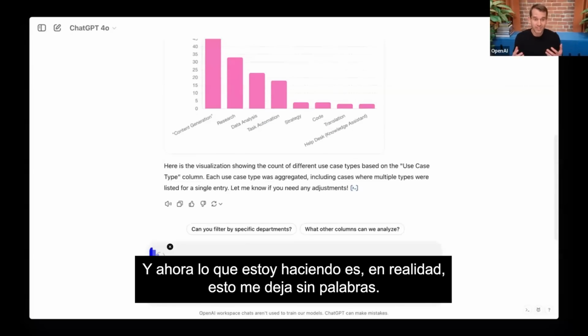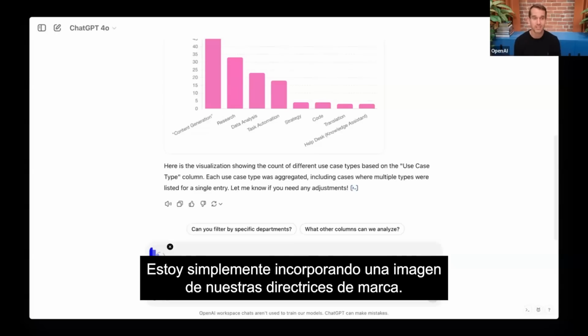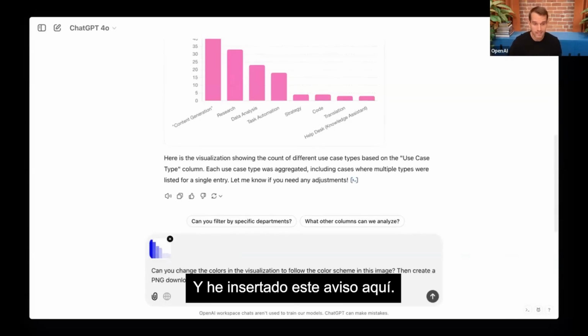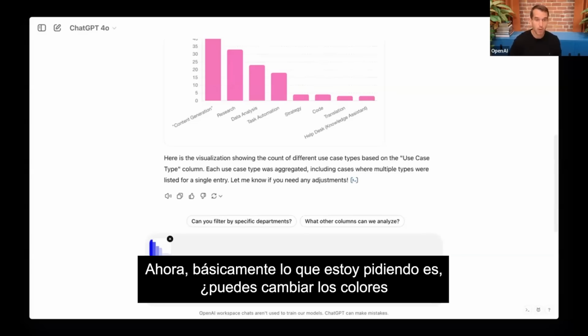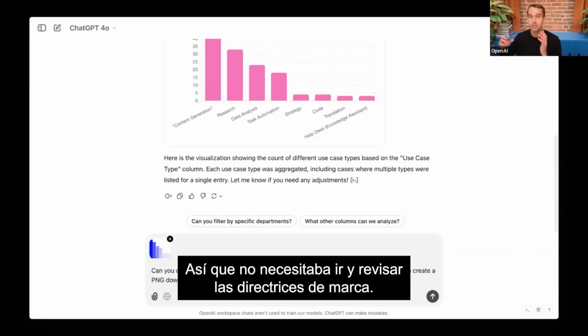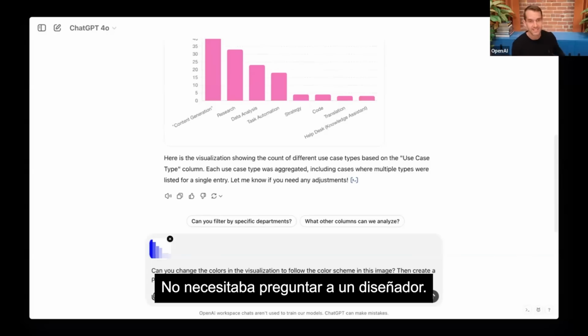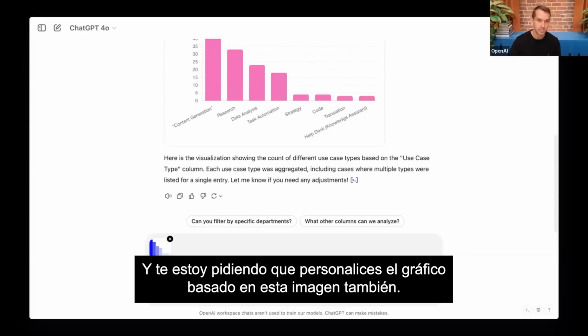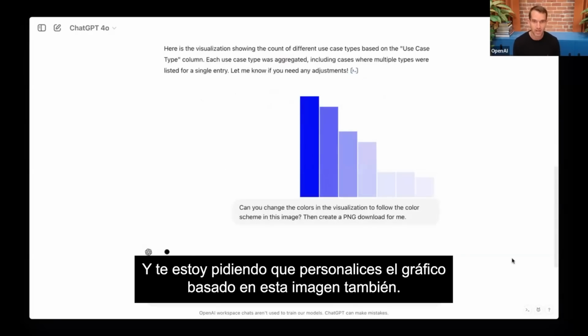And what I'm doing is actually, and this blows me away, I'm just going to bring in an image from our brand guidelines. And this is just a picture of our content. And I dropped this prompt in here. And basically what I'm asking is, can you change the colors in the visualization flow to the same color scheme in this image? So I didn't need to go and pull our brand guidelines. I didn't need to ask a designer. I just dropped an image in that I know is with our brand. And I'm asking it to customize the chart based on this image as well.